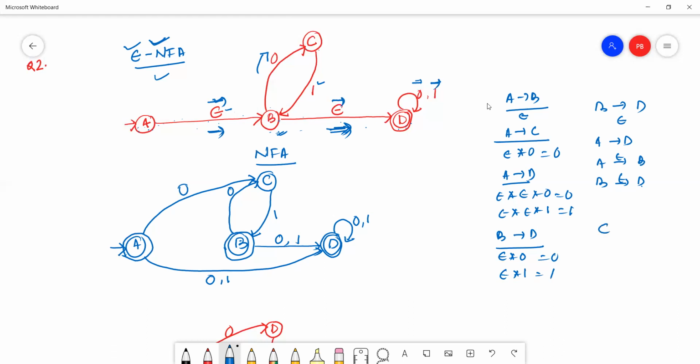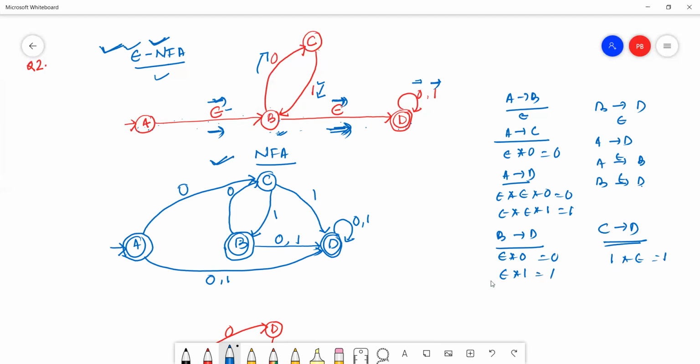See here, this is 1, this is epsilon. 1 into epsilon equals 1. So this is 1. Now check any other transitions. No, there is no transition. So this is my epsilon NFA. This is my equivalent NFA for the given epsilon NFA.